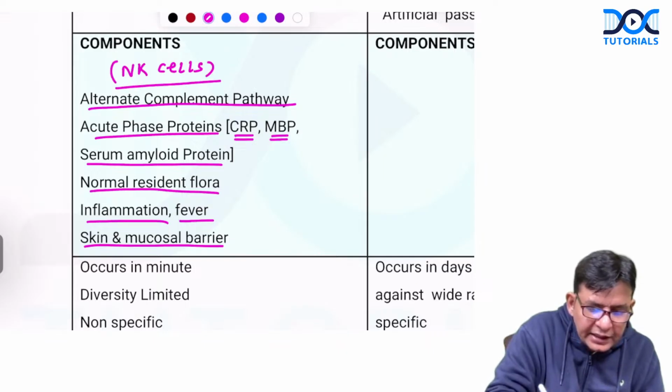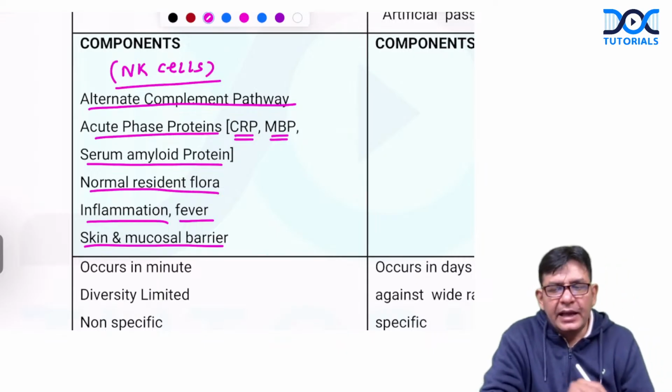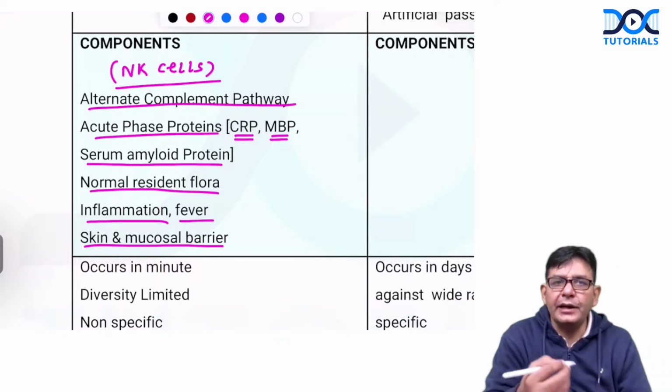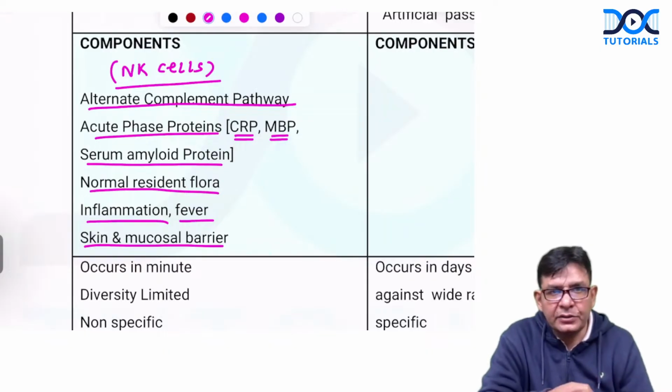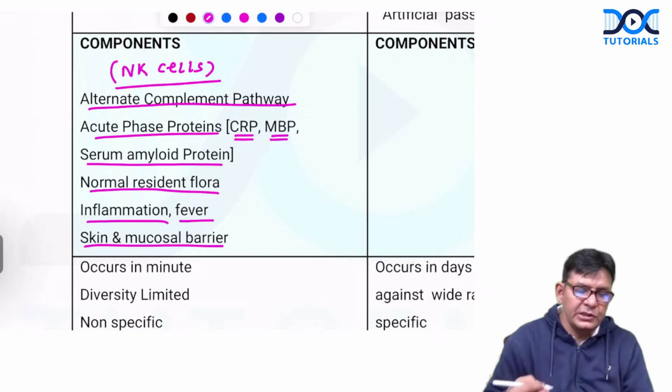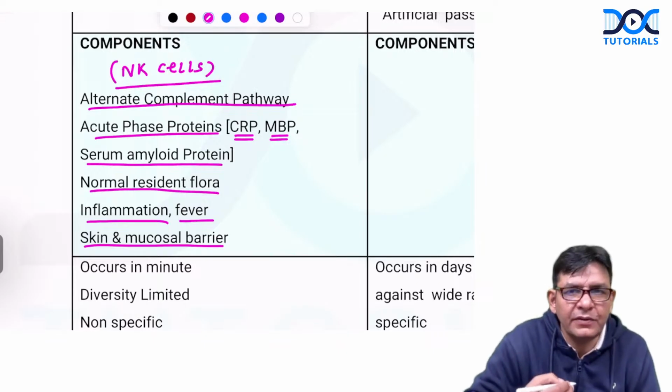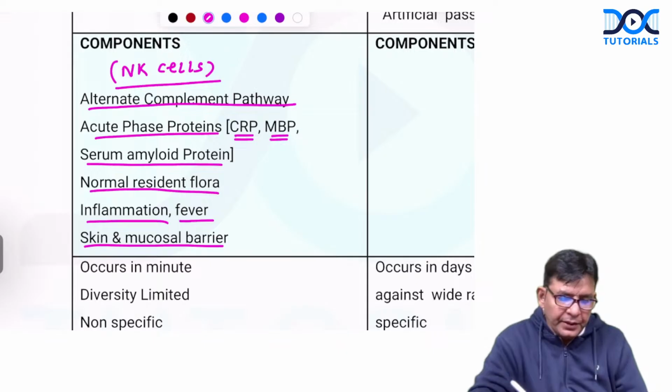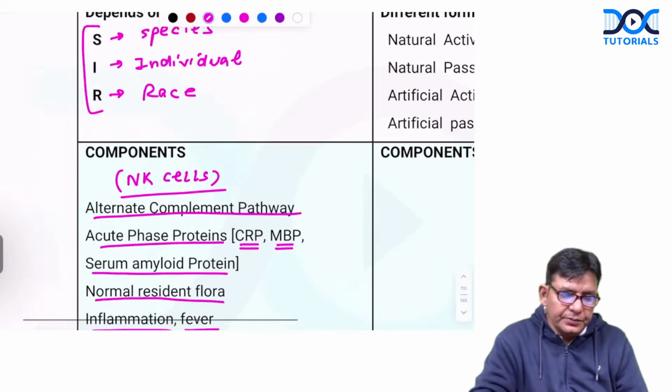Along with that, what else you can add to this particular list is NK cells. So this particular thing comes as an MCQ, that NK cells are part of what? Innate immunity or acquired immunity. So they are part of what, guys? They are a part of innate immunity, and natural killer cells are CD16 and CD56 positive. Okay, so these are the components of innate immunity.